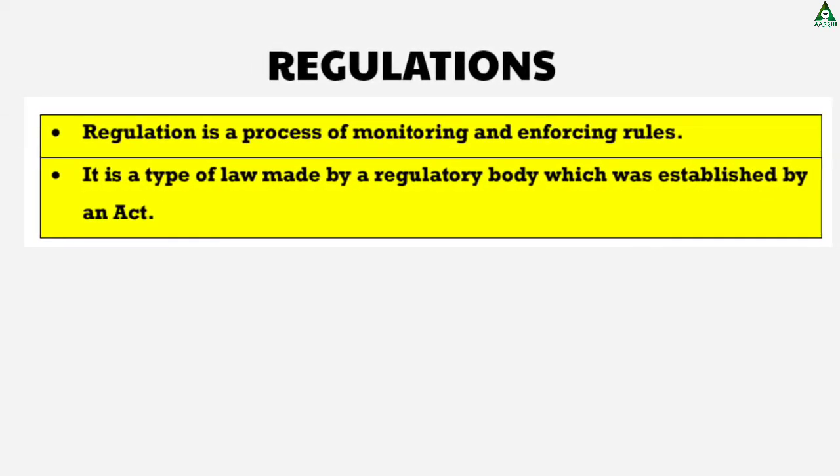Thereafter, regulations. Regulation is an important kind of law, or we can define regulation as a process of monitoring and enforcing law. It is created by a regulatory body established under an act. Example, RBI, SEBI, etc. Now, bylaw.